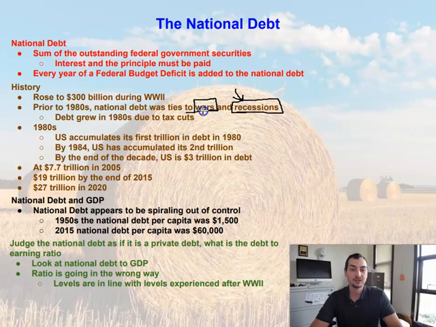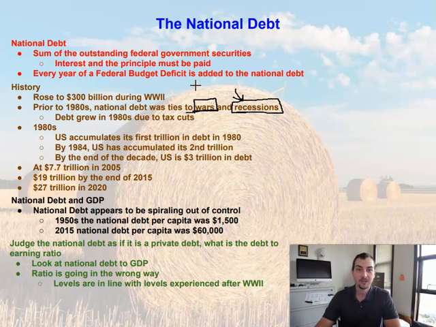The other major times were during wars. Whenever we were at war with another country, we would increase our spending on national security, on national defense. And if you remember, the federal budget deficit is how much we spend minus how much we make.